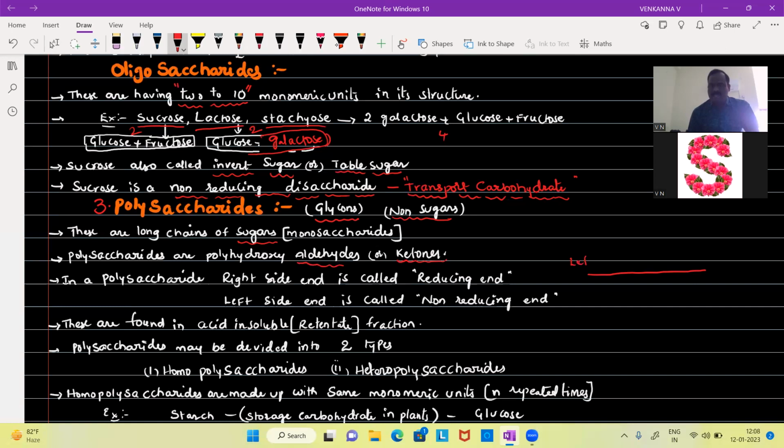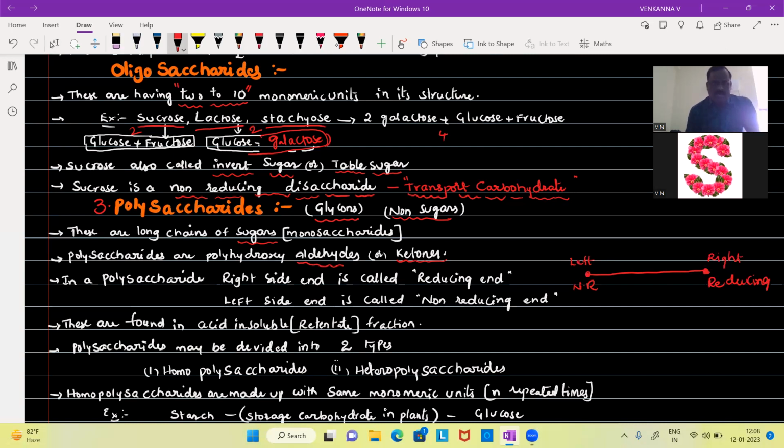This is the left side of the chain, and this is the right side of the chain. The left side end is non-reducing, and the right side end is the reducing end.